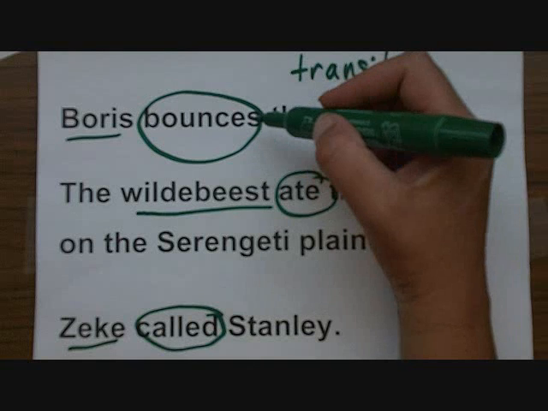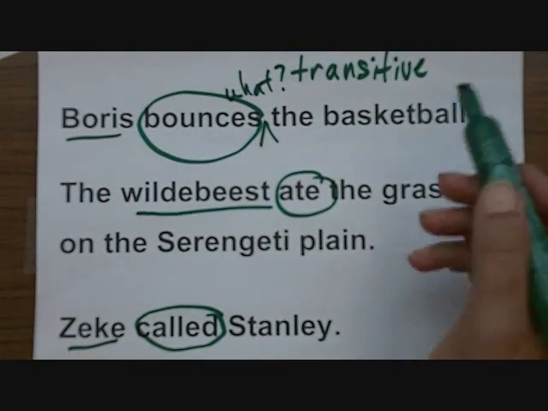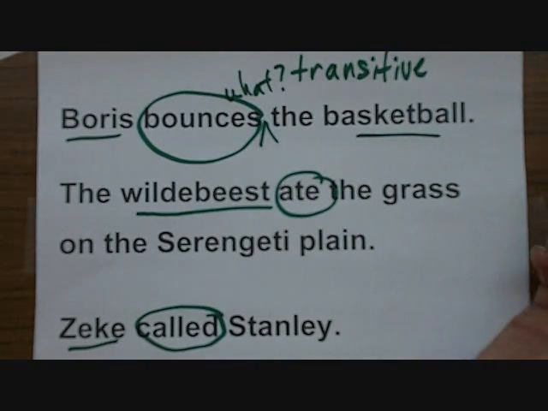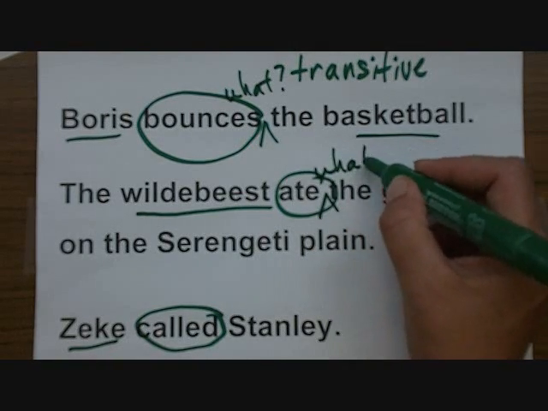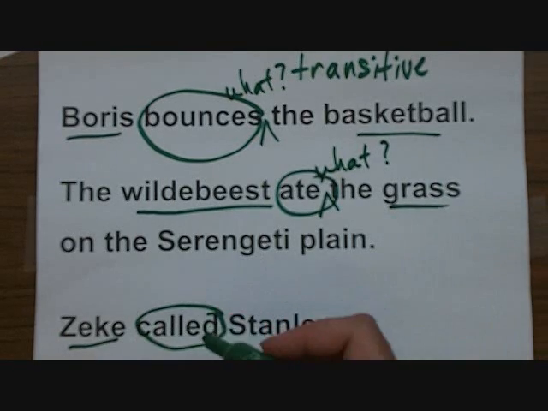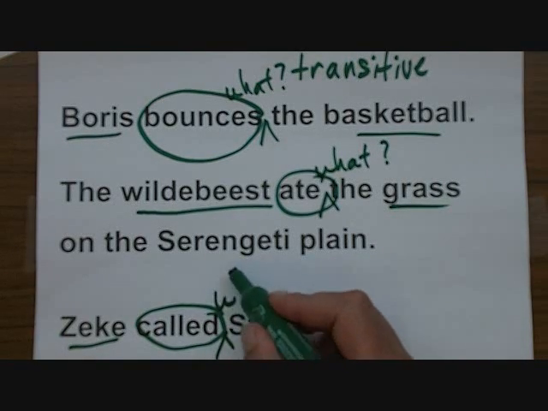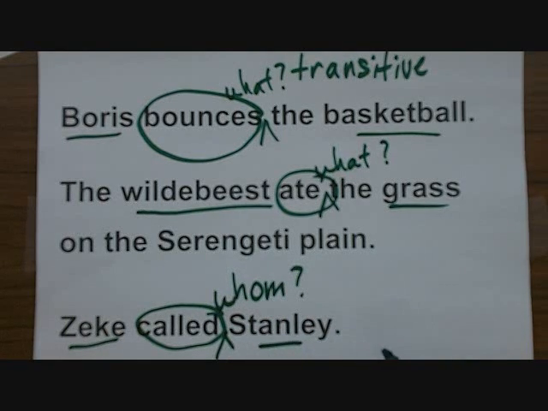Let's try it. Boris bounces what? The basketball. Must be a transitive verb. The wildebeest ate what? The grass. Must be a transitive verb. Zeke called whom? Stanley. Must be a transitive verb.